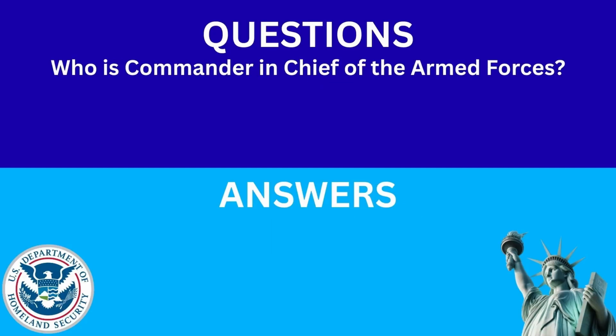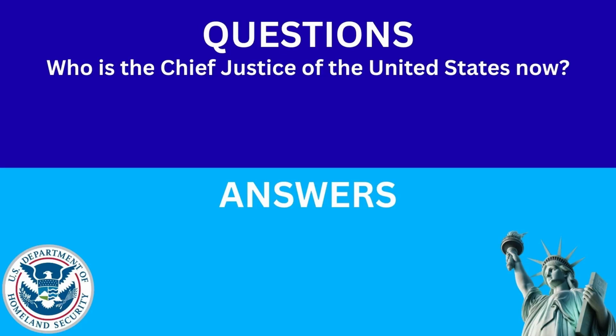Who is Commander-in-Chief of the Armed Forces? The answer is the President. Who is the Chief Justice of the United States now? The answer is John Roberts.